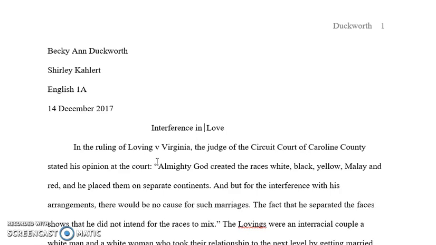And the fact that he separated the races, she made a typo there. So it doesn't make any sense if it says faces. So we really want to take that out and correct that. And then she's added her punctuation correctly. The period goes inside the quotation mark, and she doesn't need an MLA citation because she's already cited the Supreme Court case at the beginning of the paragraph.